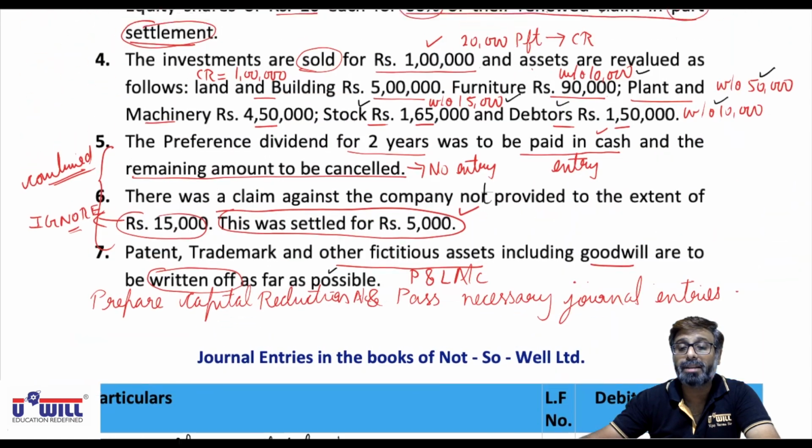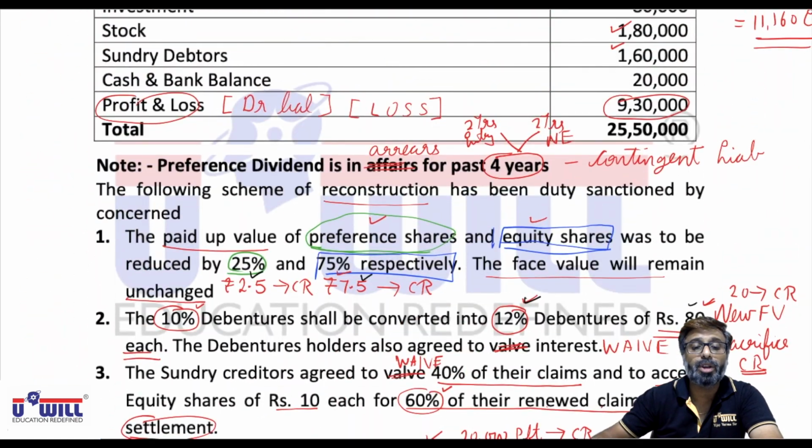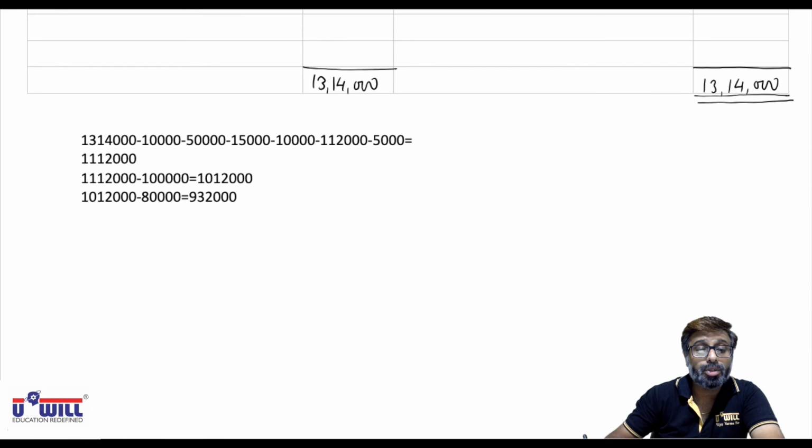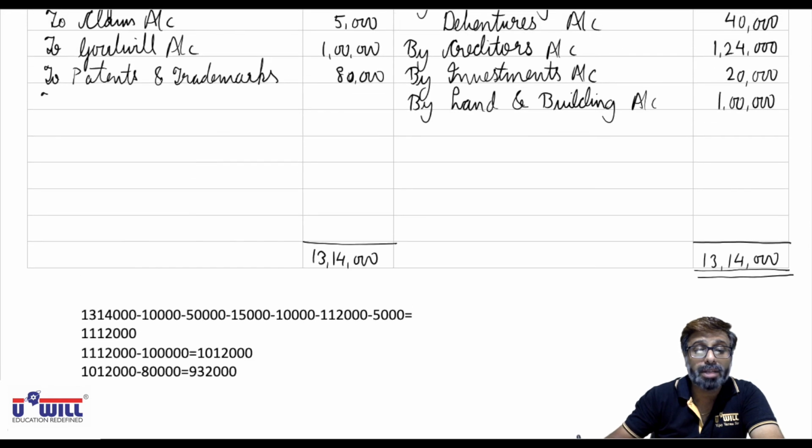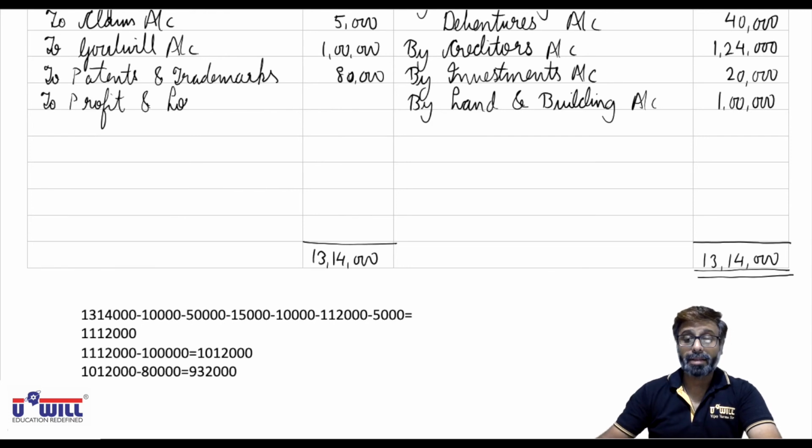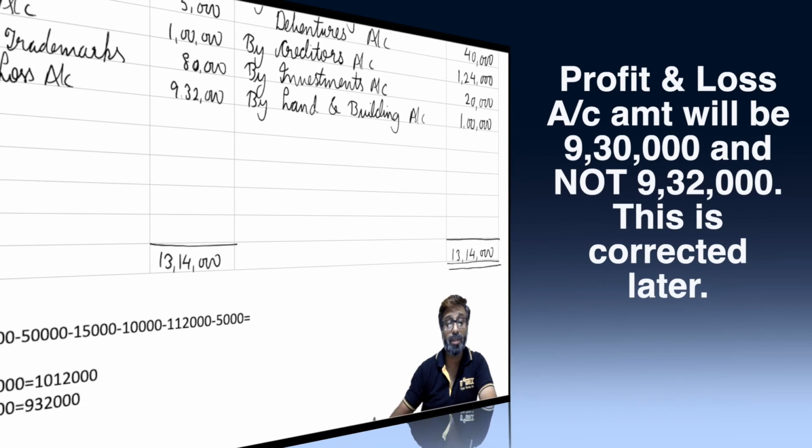P&L account 9,30,000. That can also be written off because 9,32,000 is there. So to profit and loss account 9,30,000. Now from 9,32,000, if you subtract 9,30,000, then the 2,000 of surplus remaining will be transferred to the capital reserve account, in brackets balancing figure.